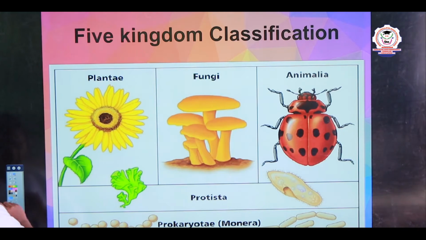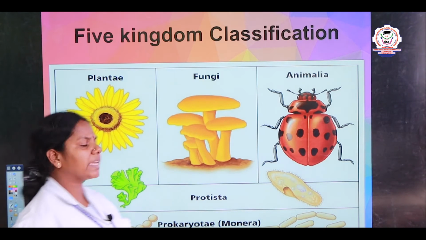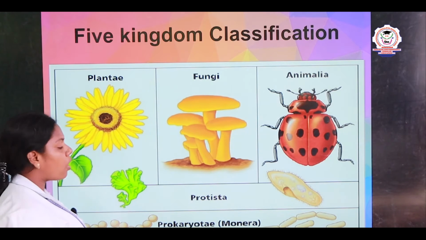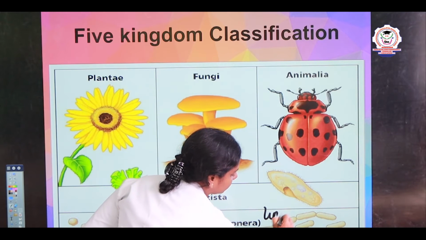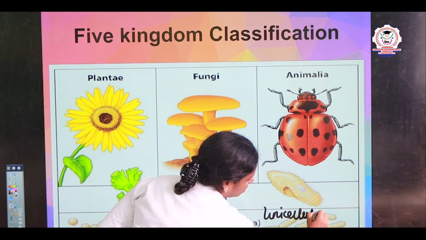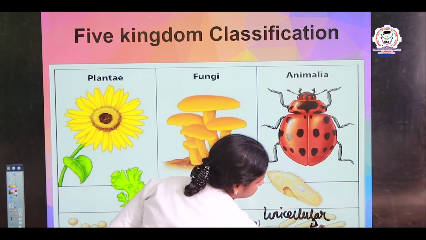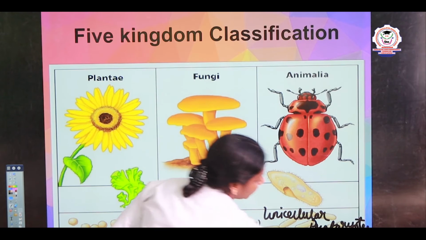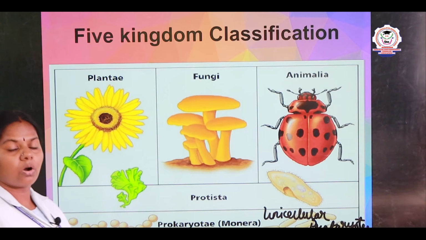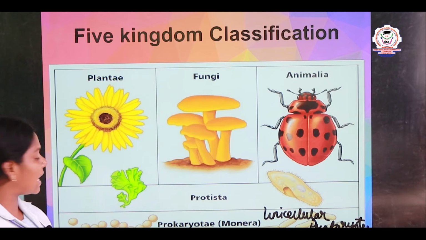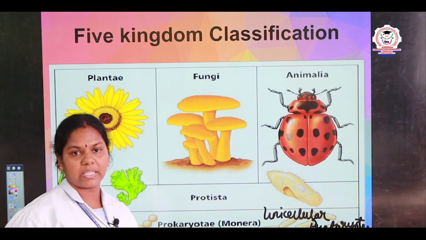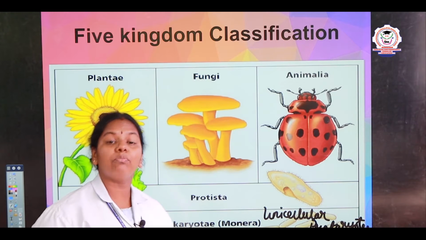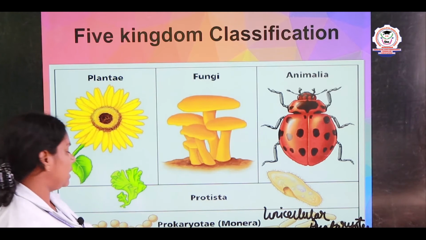So now we can see the 5 kingdom classification. In the 5 kingdom classification, the first one is Monera, or unicellular prokaryotes. Mostly in Monera, bacteria are involved. The majority of bacteria are classified under the prokaryotes only. They are single celled and they do not have a well defined nucleus. And blue green algae, everything comes under the Monera.